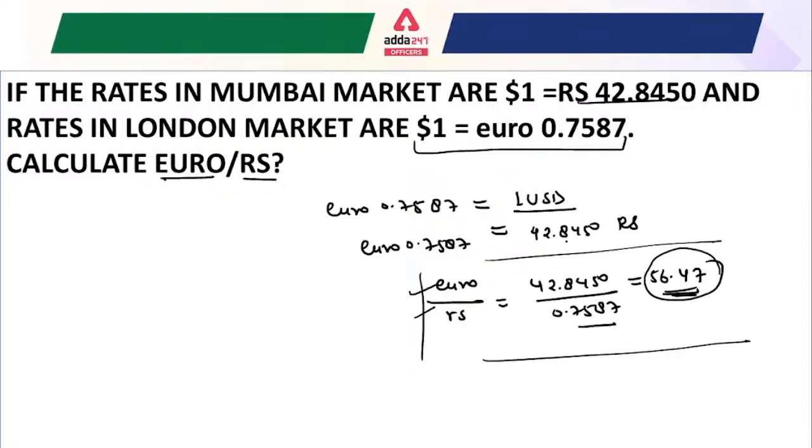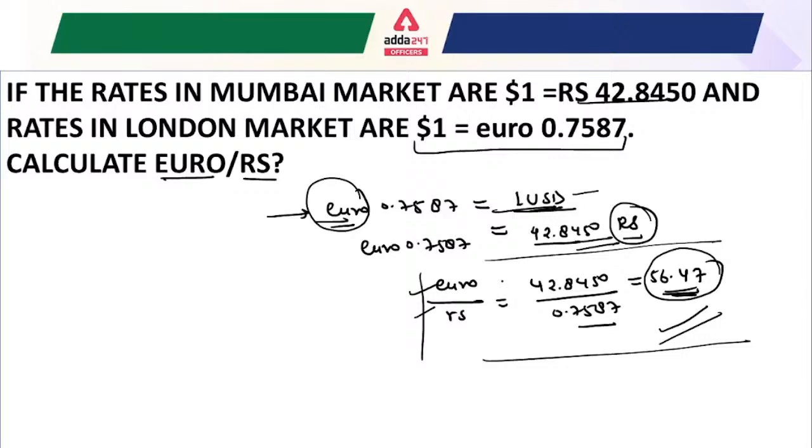So simply you have to do in this question, like the euro rupees relationship is given. So just write the second equation as a euro, because you have to first find out the euro versus rupee relationship. So you can just write the second equation like this. And meanwhile, you also know that $1 is equal to 42.8450. So just write in this way and solve, and you will get the answer of this question. I hope it is clear for everyone.